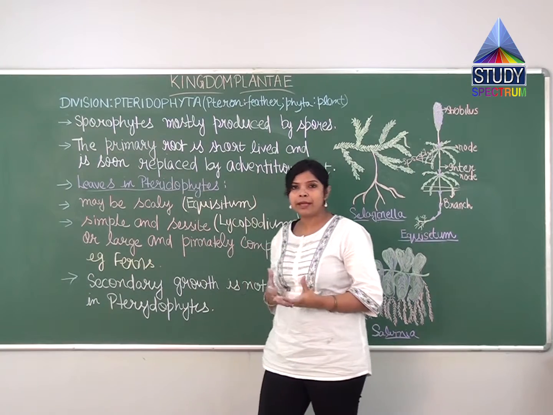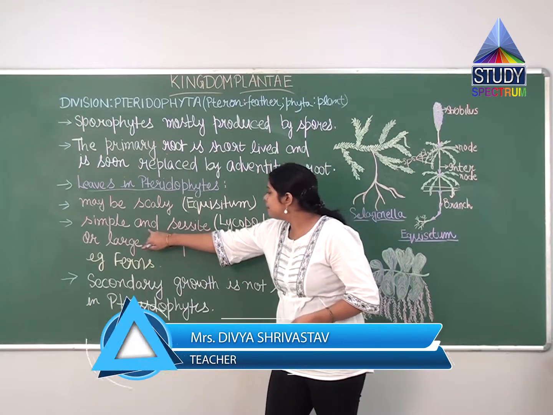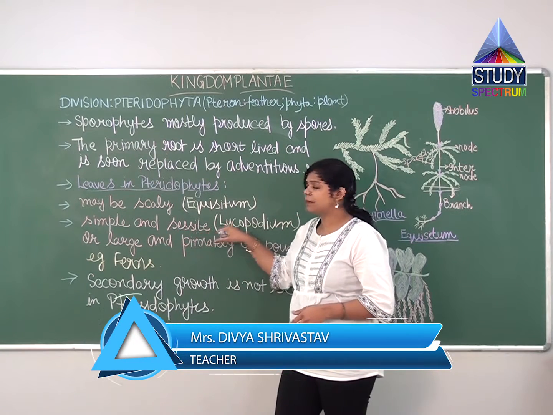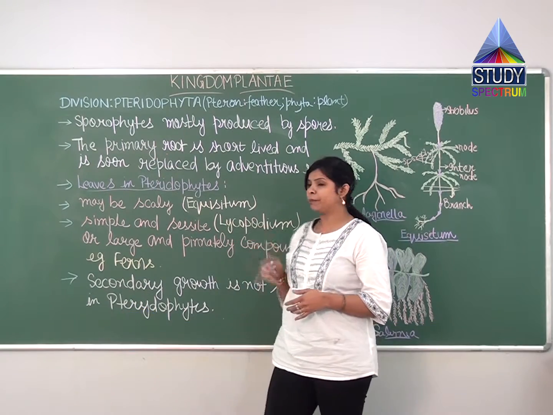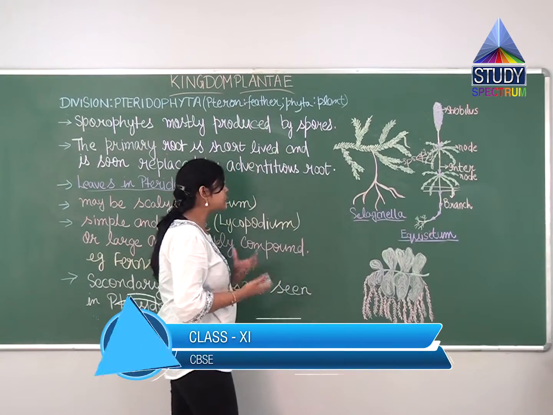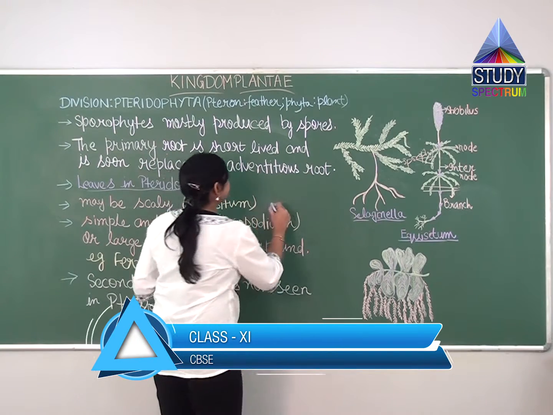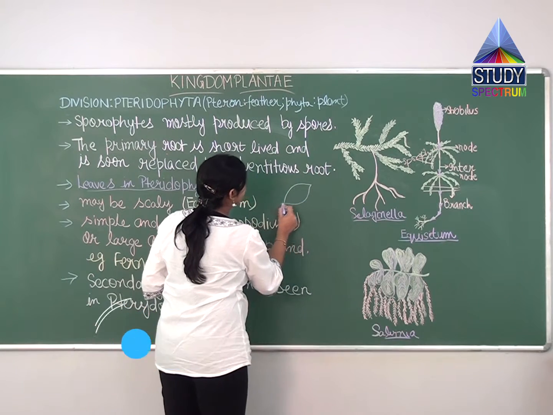Now there are also some plants in pteridophytes that have simple and sessile leaves. So what are these simple and sessile leaves? Here I have taken the example of Lycopodium. These kinds of leaves have a single blade. Suppose this is a simple leaf.